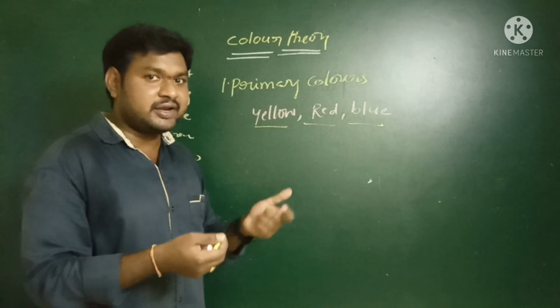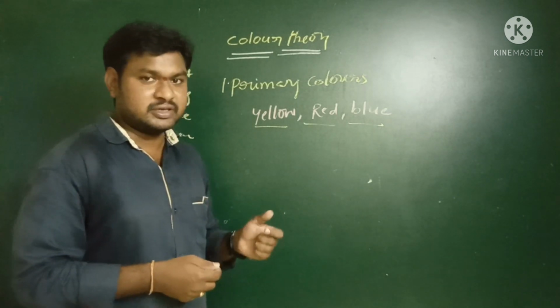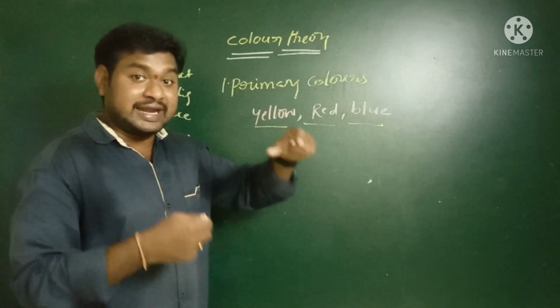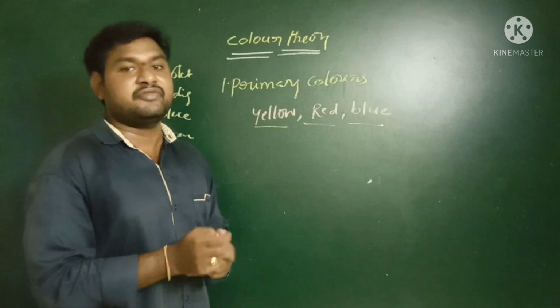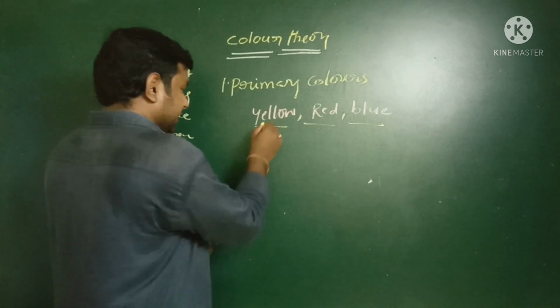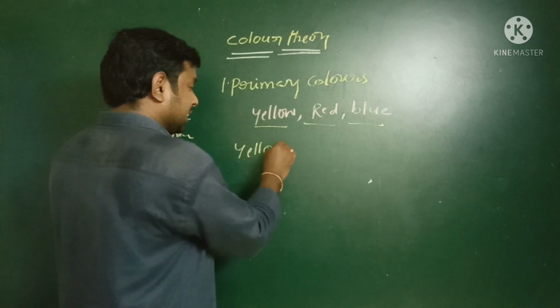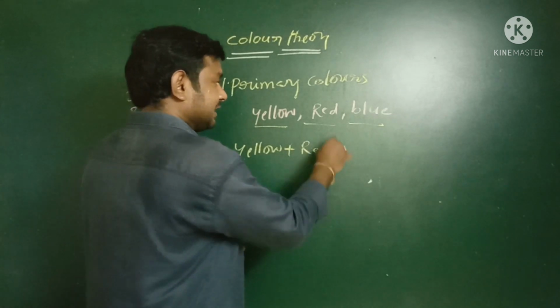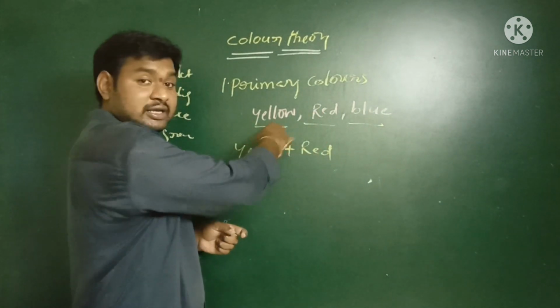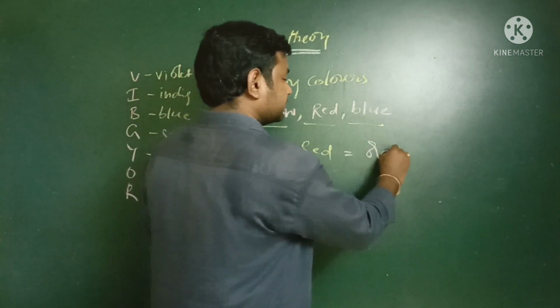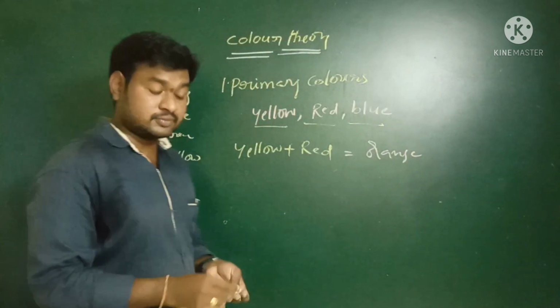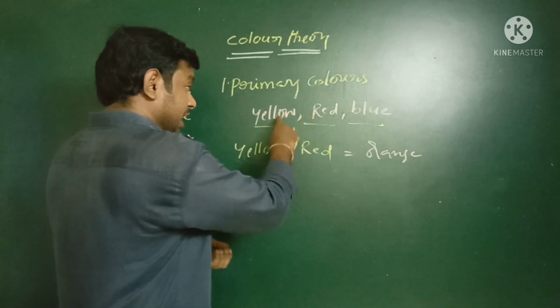Then how are the secondary colors formed? That means when primary colors are intermixing with each other, the resultant color is nothing but the secondary color. For example, look at here, yellow color. When yellow color is added with red color, it gives orange color. Clear?